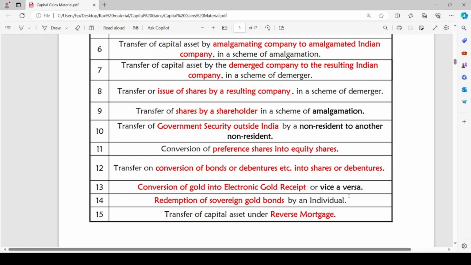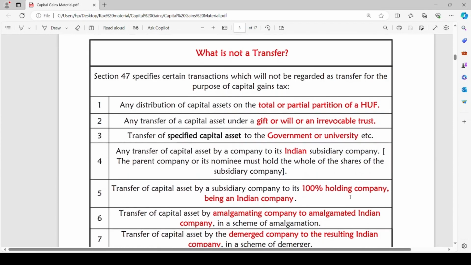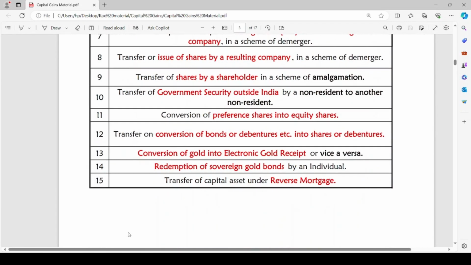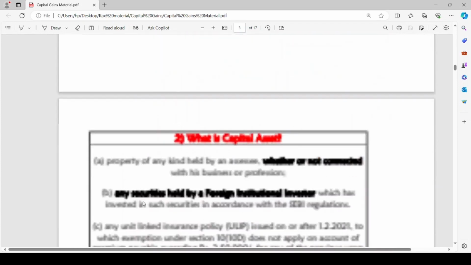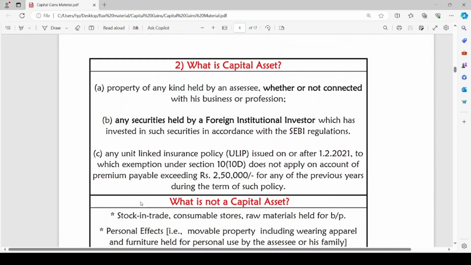So, these 15 transactions are not regarded as a transfer under section 47 of Income Tax Act. When there is no transfer, there will be no capital gains arising out of such transaction. Hence, there is no taxability in the following 15 cases. Coming to the next terminology from section 45, that is capital asset. So now let us see what is a capital asset.